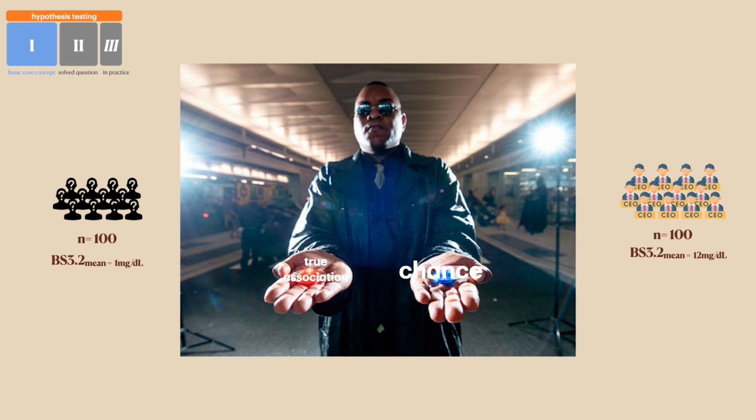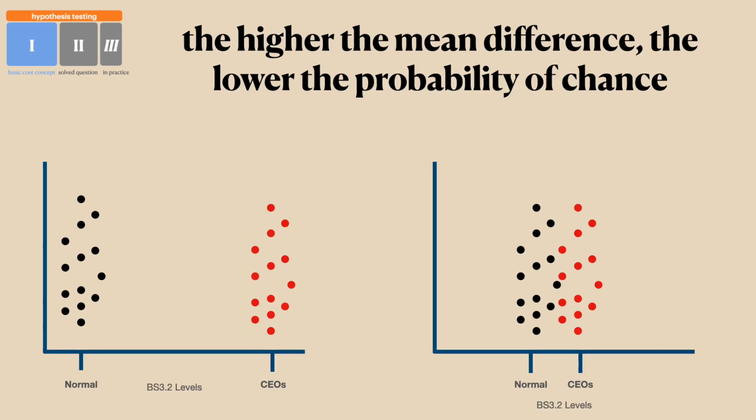And this is also where we're going to demonstrate those three factors that influence the probability that this is due to chance. The first one was that the higher the mean difference, the lower the probability that what we see is due to chance.